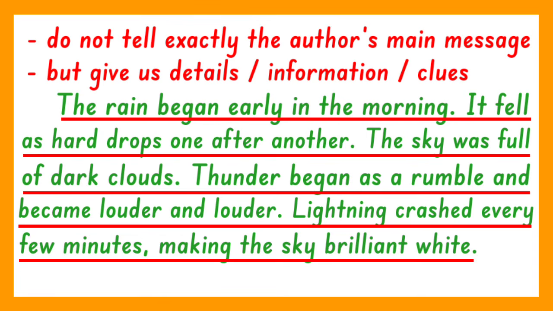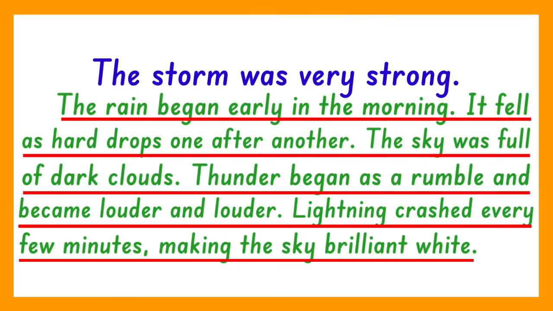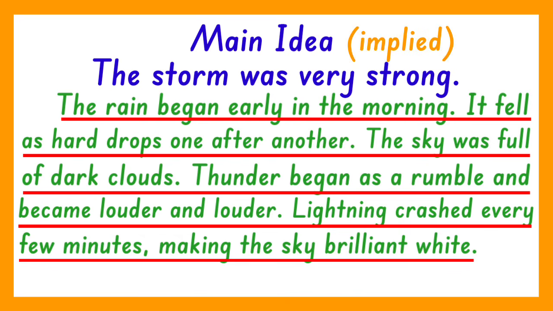So if there were heavy rains, dark clouds, thunder, and lightning, what could there be? There could be a storm, and that storm must be very strong. Therefore, what the author is really trying to say is that the storm was very strong. And this is our main idea. And since this is not clearly stated in any of the sentences here, this means that the main idea is implied. Is it clear? Last one.